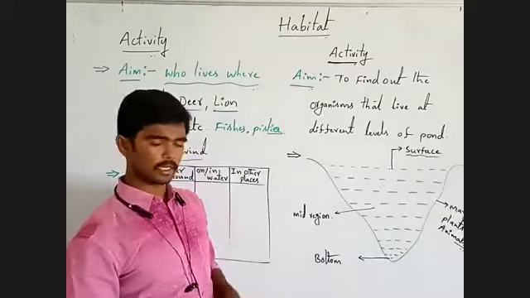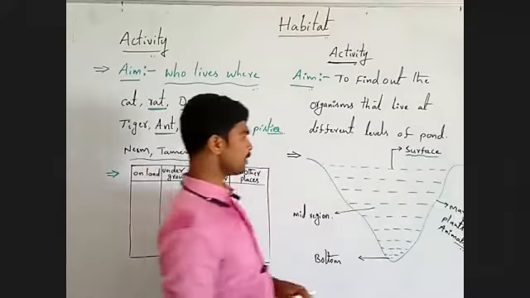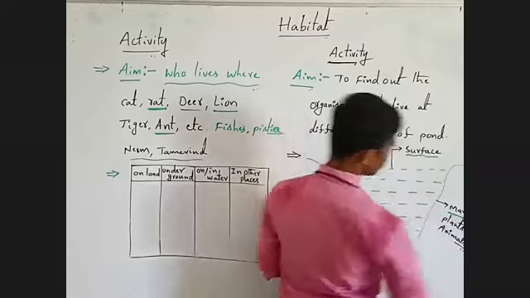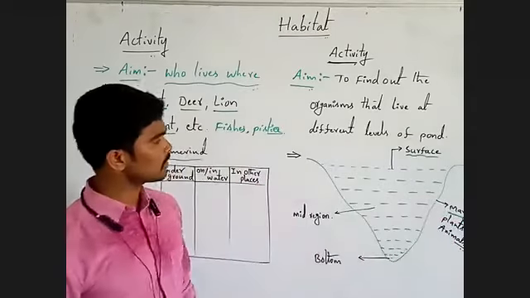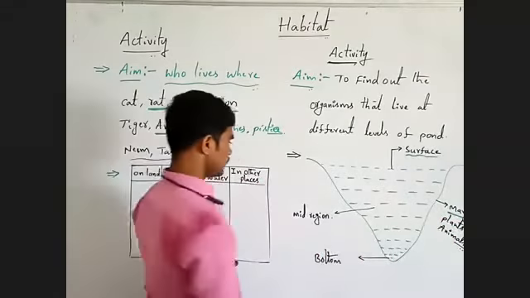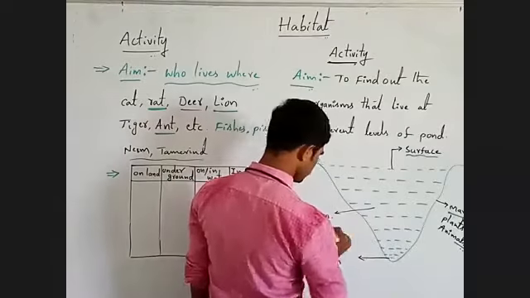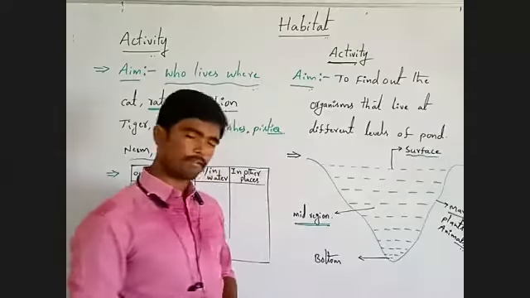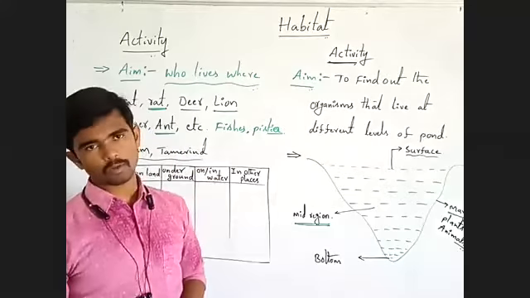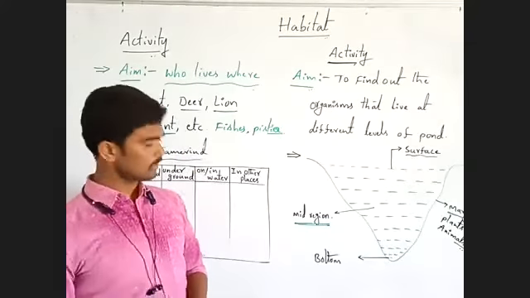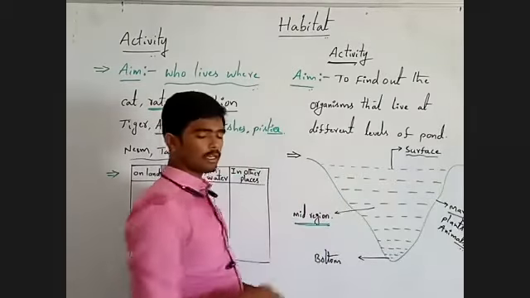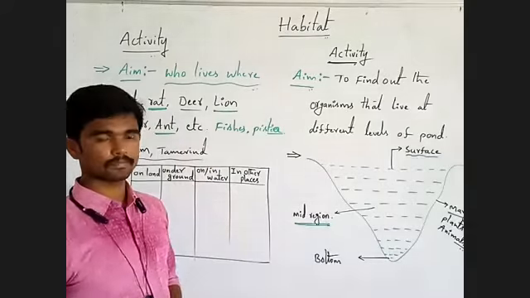This type of organisms live at the margin of the pond. Next, mid region, different types of fishes and plants. For example, hydrilla plant. This type of plants live at the mid region of the pond.